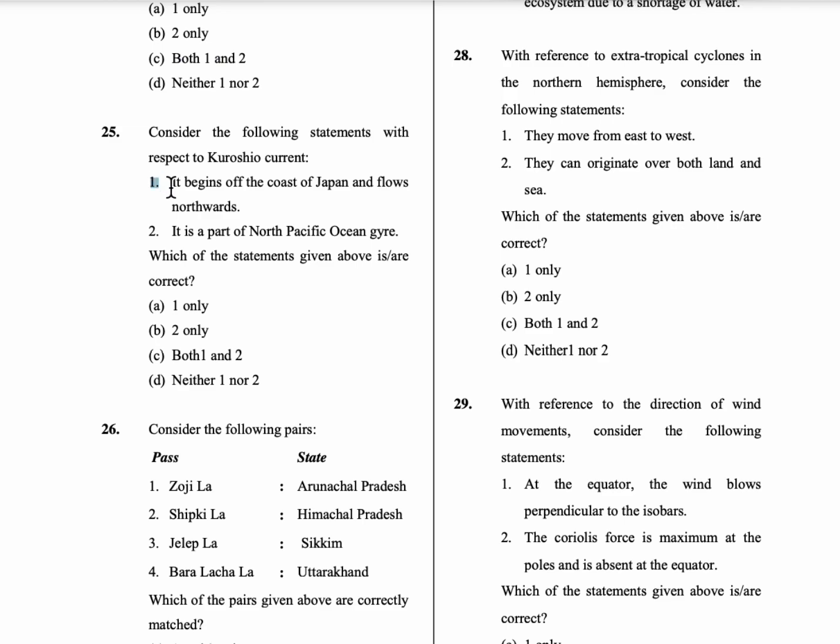So first statement is wrong. The Kuroshio current begins off the east coast of Philippines and Taiwan, not in Japan, and it flows northeastwards towards Japan. So first statement is wrong, and second statement is, it is part of North Pacific Ocean gyre. So only second statement is correct. Option B is the correct answer.